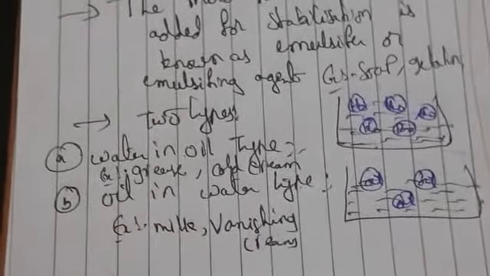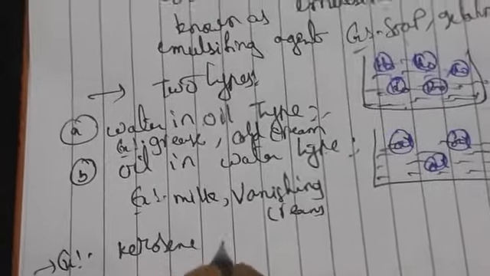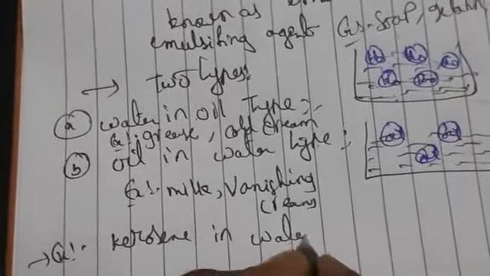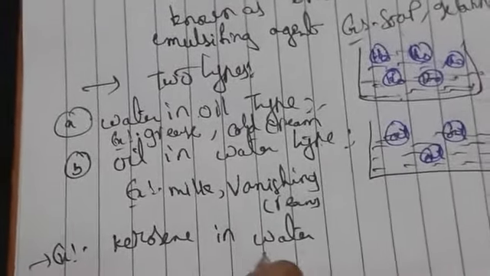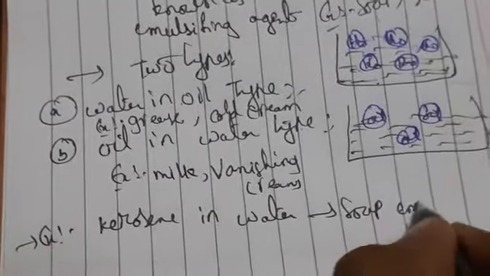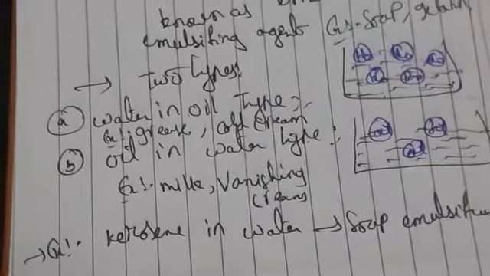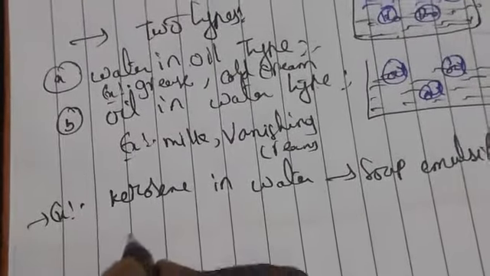Now let us take different types of examples. Kerosene in water is an oil in water type emulsion. Here soap will be the emulsifier, the third substance. Also olive oil in water.